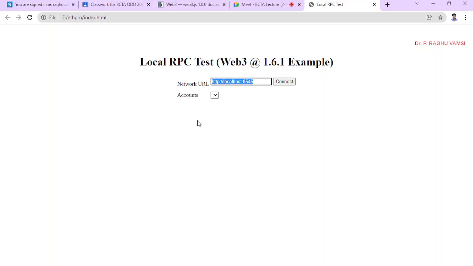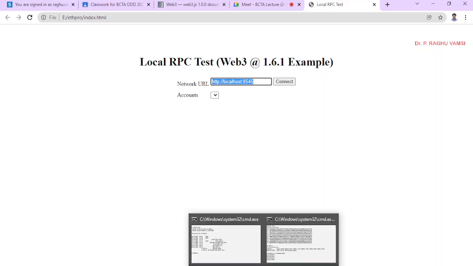That is the simple program here, which will give you an understanding of how this web application is interacting with the test RPC and getting the information. For that purpose, this first program has been written like this.